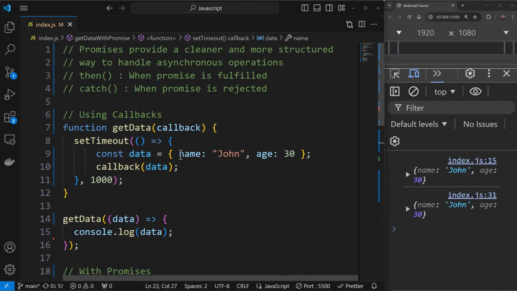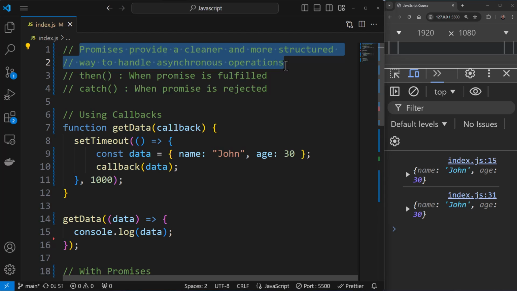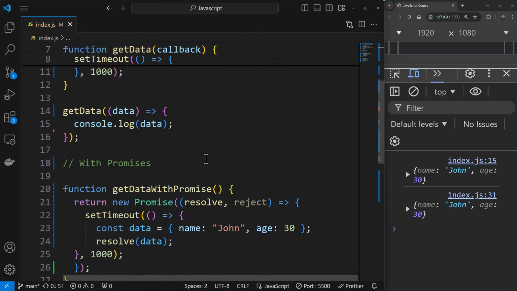Now, if this definition is getting a little bit complicated, because it just says that it provides a cleaner and structured way to handle async operations, you can think of promise this way as well: promises actually are representing a value that may be available now, it may be available in future, or it may never be available. If it's available now, it's available. If it's not available, then it's being fetched. So that is a state. And if it's never available, it means an error has occurred. So these are the three states that normally a promise would have. So yeah, that's about the promise.